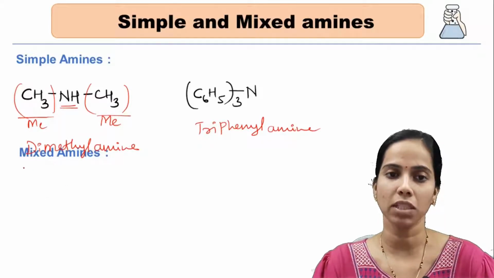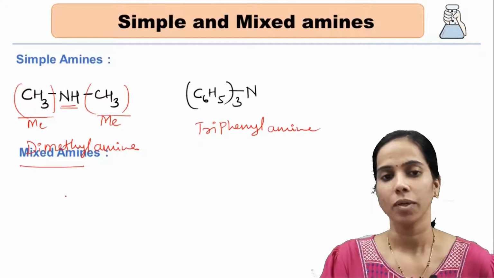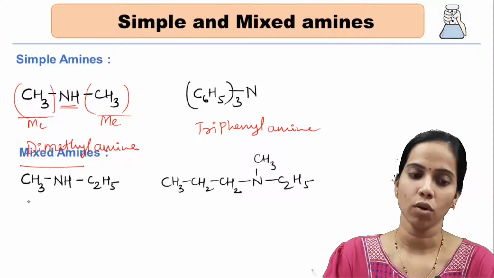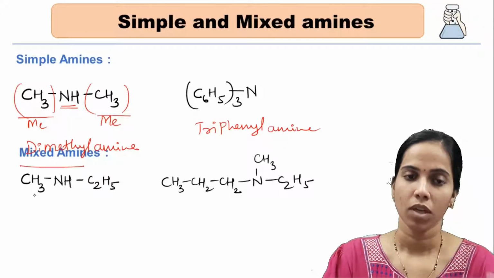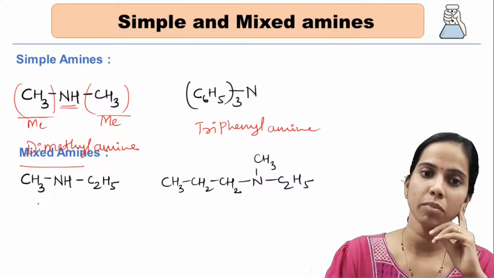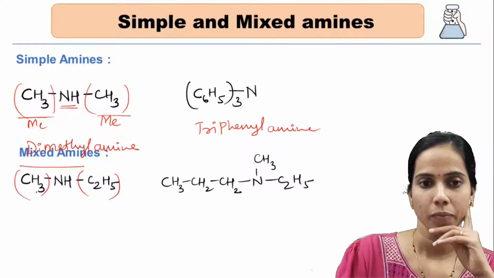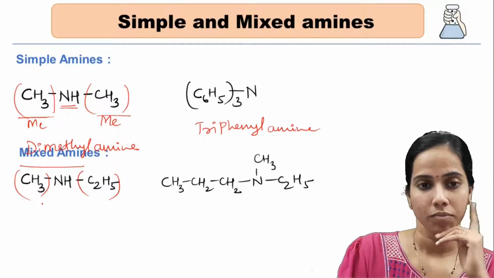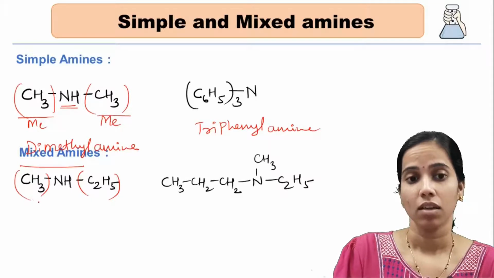Let us move on to the next category, mixed amines. Under mixed amines we will see two examples. The first has two different alkyl groups replacing hydrogen: on one side it is methyl and on the other side it is ethyl.